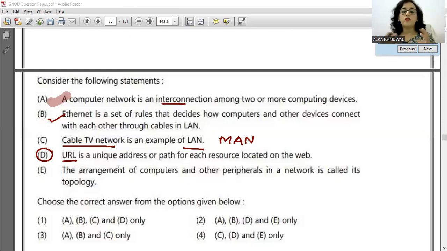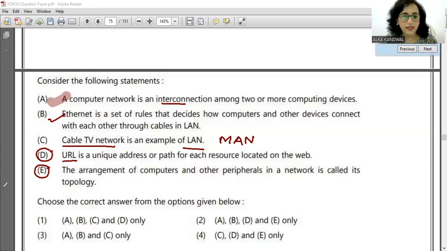The arrangement of computers and other peripherals in a network is called its topology. That is absolutely correct. And this topic I was telling कि इसको भी डिटेल में लेना है. इसमें अलग अलग टोपोलॉजी है. एक ऐसा क्वेश्चन डेटा एंट्री ऑपरेटर में भी आया था. हमारे पास बस टोपोलॉजी है, स्टार टोपोलॉजी है और रिंग टोपोलॉजी है. इनके बारे में डिटेल में पढ़ना एक बार जरूरी है. So within 2-3 days I will be coming up with that topic. That is very important.